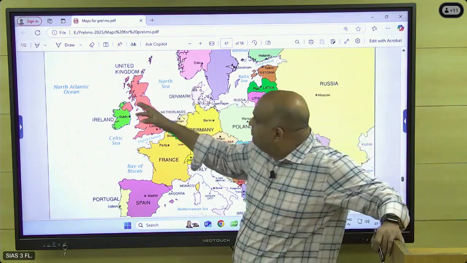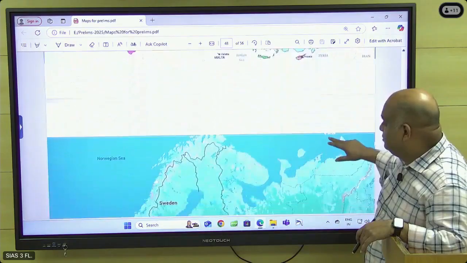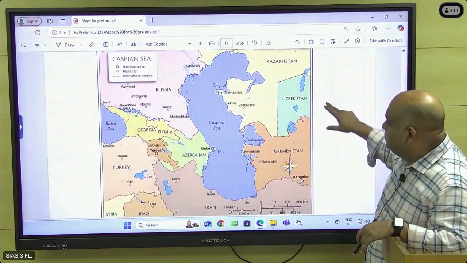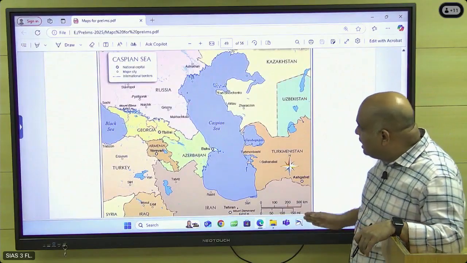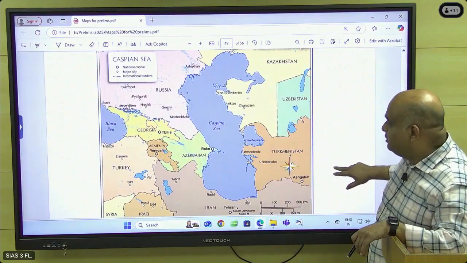And then you have this side, Greenland is there. Denmark is here. Note this. Same thing, same map only. Caspian Sea, the countries around Caspian Sea also is very important, because INSTC we are trying to connect with Russia through this. So this is important.